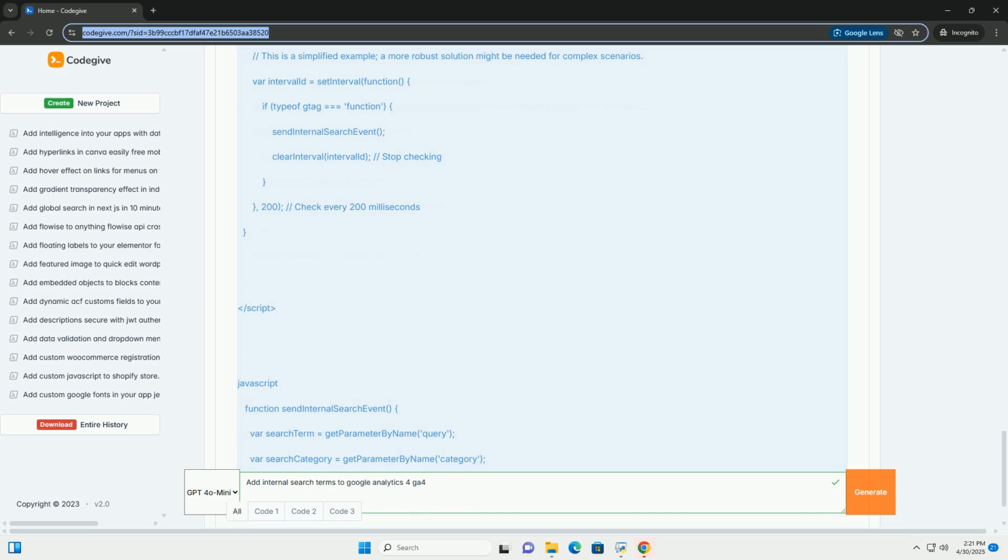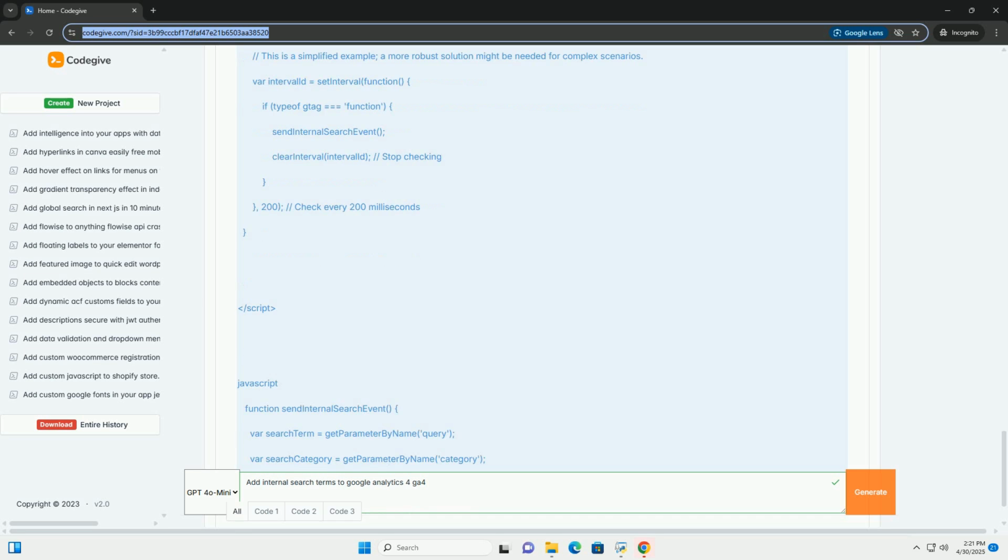1. Go to Google Analytics 4, analytics.google.com, and select your property. 2. Click Configure, Custom Definitions in the left-hand navigation. 3. Click Create Custom Dimensions. 4. Configure each custom dimension.